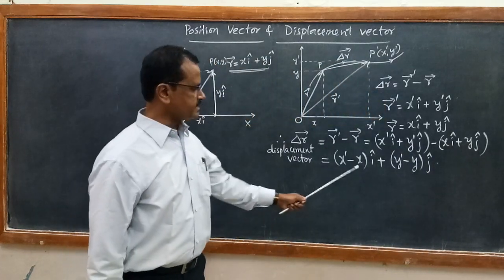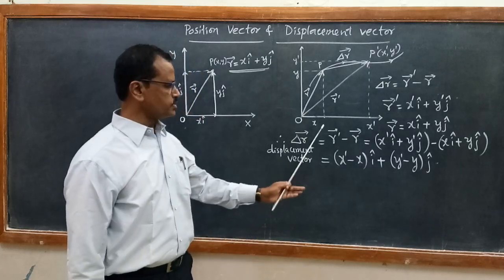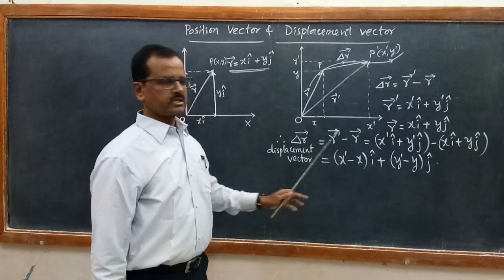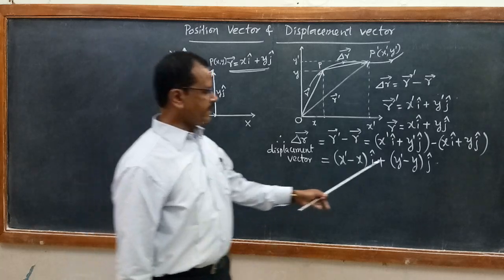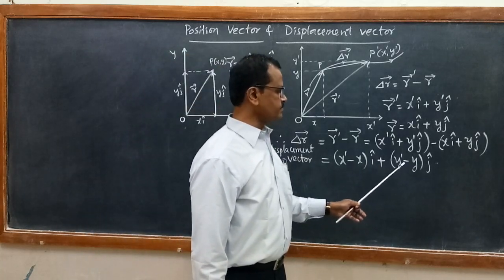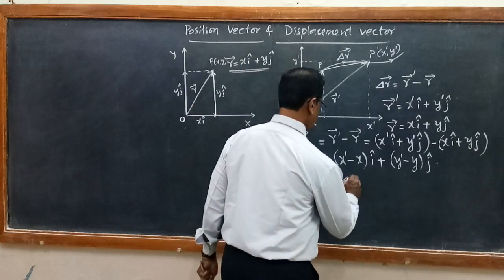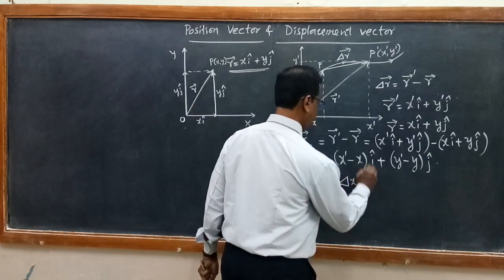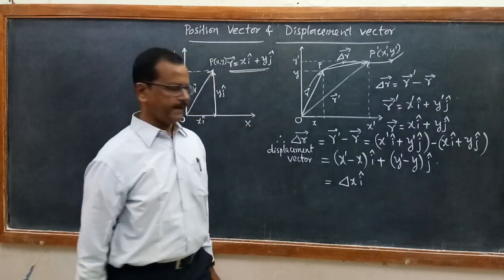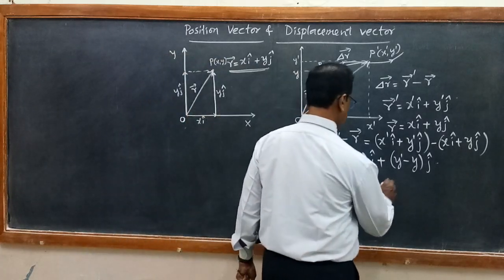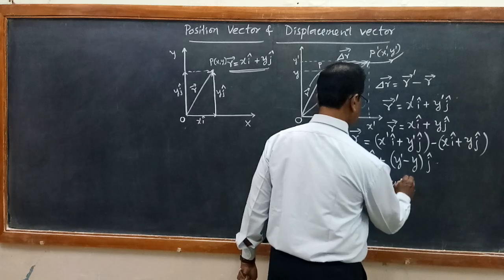So x dash minus x gives you the change in position of the x component. Y dash minus y is the change in position of the y coordinate. So I can write this as delta x i cap plus delta y j cap.